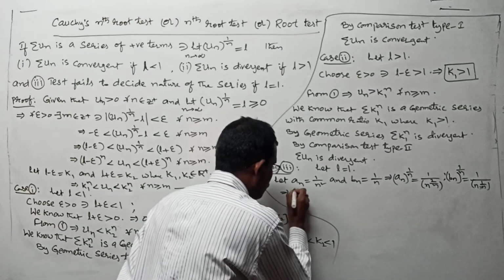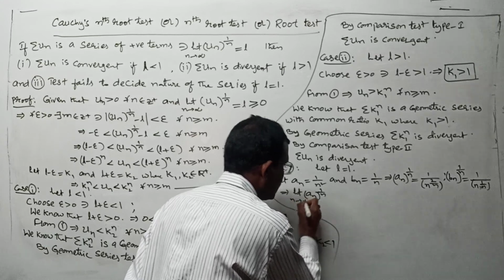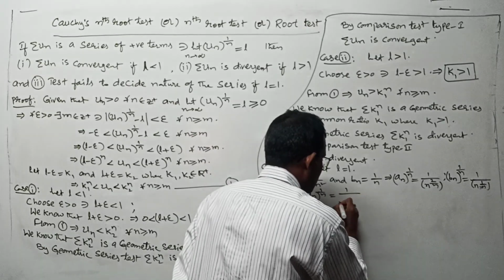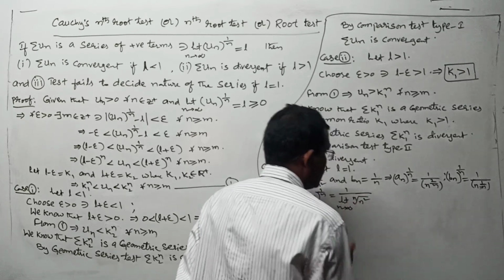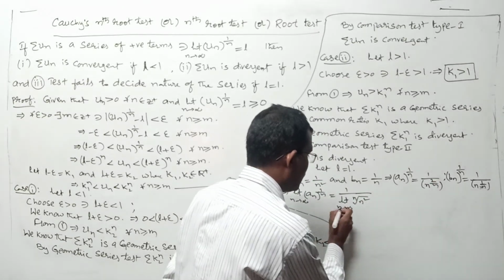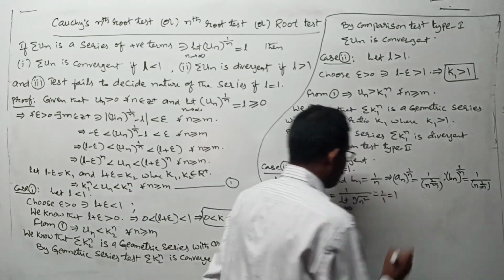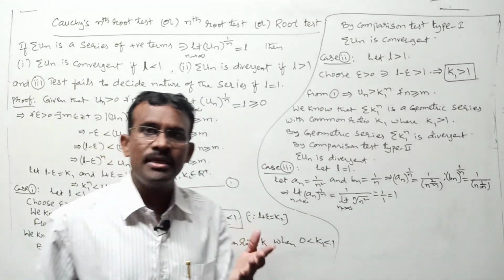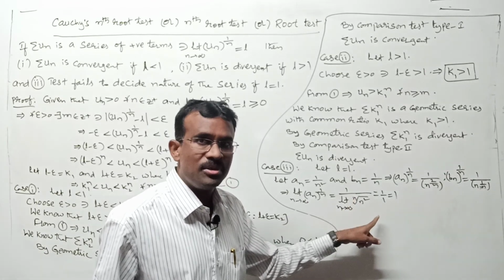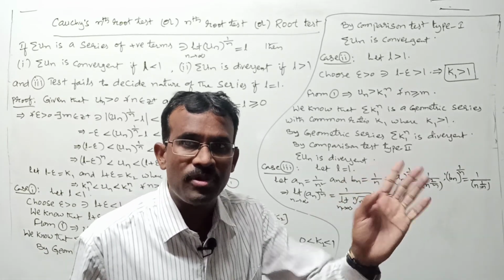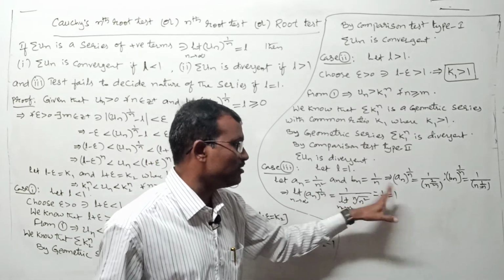This implies, limit an whole to the power of 1 by n as n tends to infinity is 1 by limit nth root n square as n tends to infinity. Nth root n square and n to the power of 2 by n are one and the same, right? Now this is 1 by 1 which is 1. Because in sequences, especially in Cauchy's second theorem on limits, you did: limit nth root n is 1, nth root n square limit is 1, nth root n cube limit is 1, nth root n to the power k limit is 1, where k is a positive real number. Like that, limit nth root n square is 1, and 1 by 1 is 1.